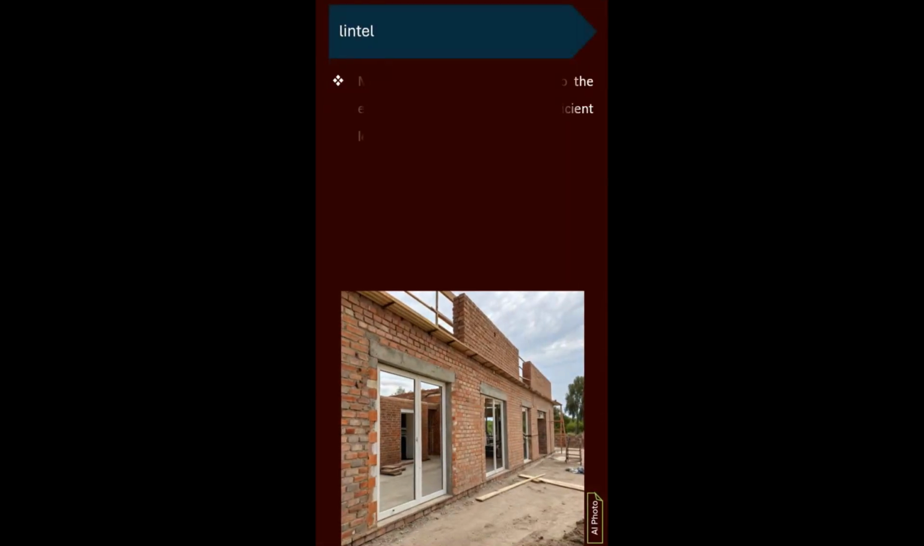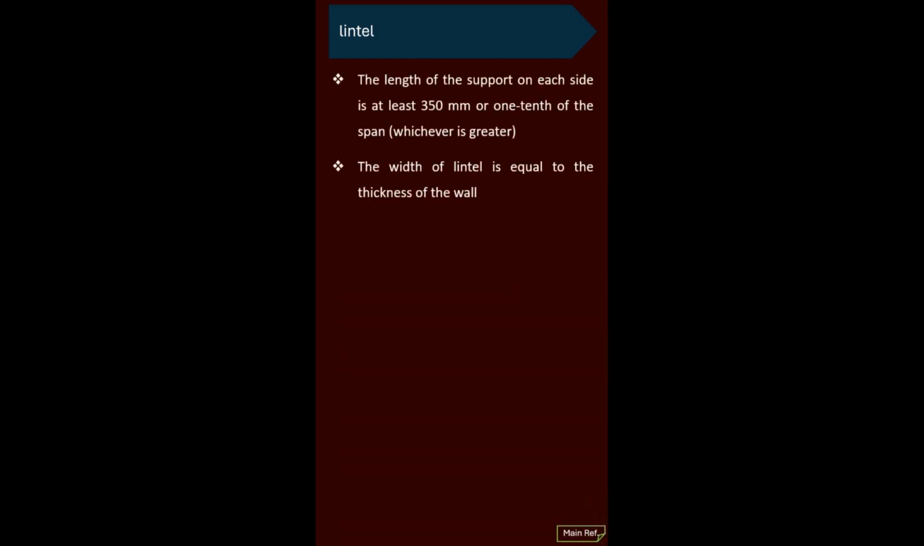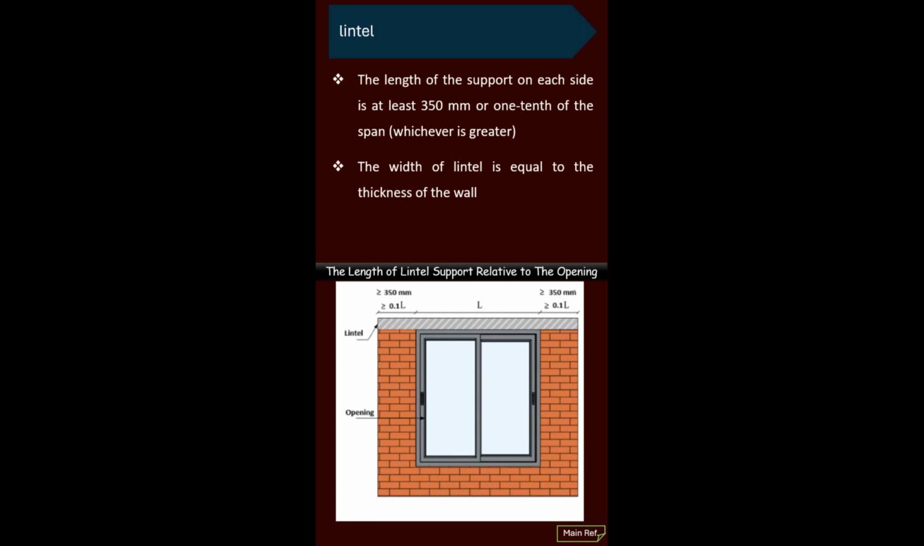Lintel. The lintel should be constructed according to the construction plan and with sufficient development length. The length of the support on each side must be at least 350 mm, or 1/10 of the span, whichever is greater. The width of the lintel must be equal to the wall thickness.